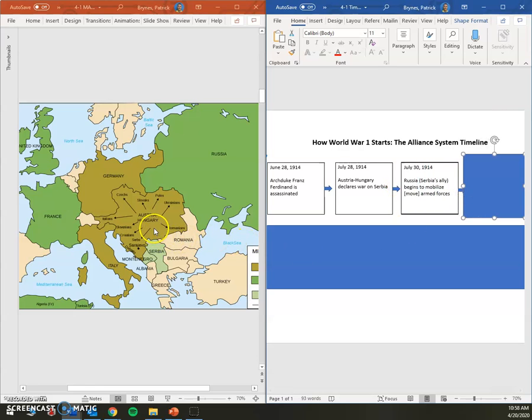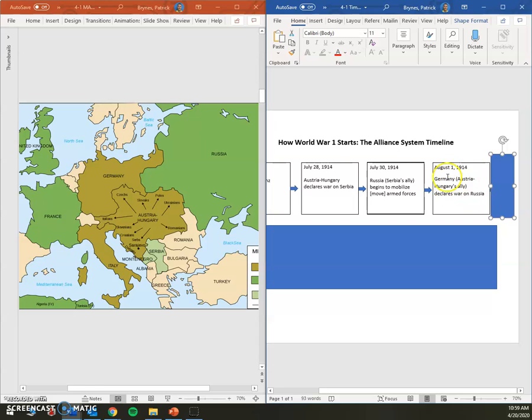Well, they predicted it right. Once they declared war on Serbia, Russia moves to mobilize their military. Now, the funny thing about Russia, and this is true pretty much in any time of human history, Russia is pretty slow to the punch on most things. They are not the first country to modernize. They are not the first country to get involved in any war. They're kind of slow to get moving, and I guess that's because they're really, really big. It's a huge country to try and mobilize all those forces. So in the month that it's going to take Russia to mobilize their forces, the Austro-Hungarian Empire is banking on Germany helping them take care of Russia. All right?